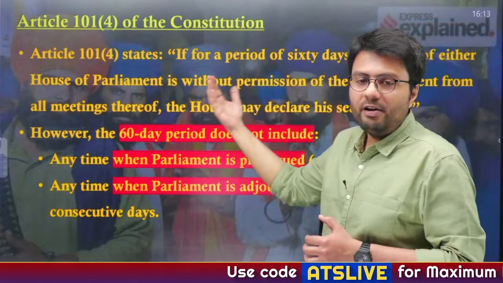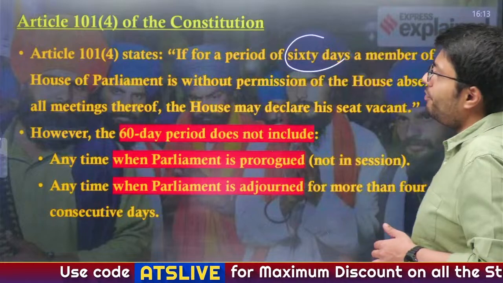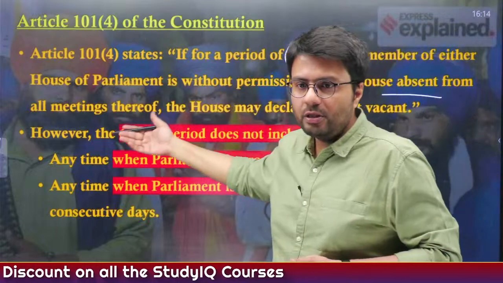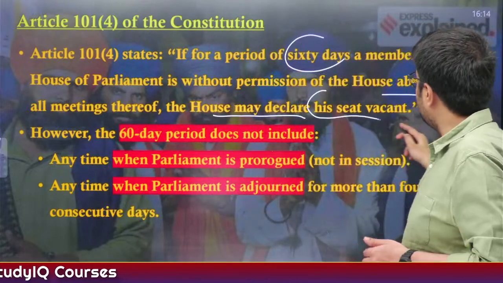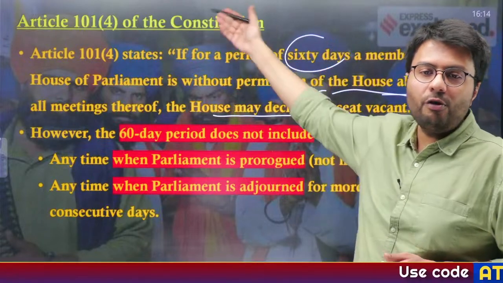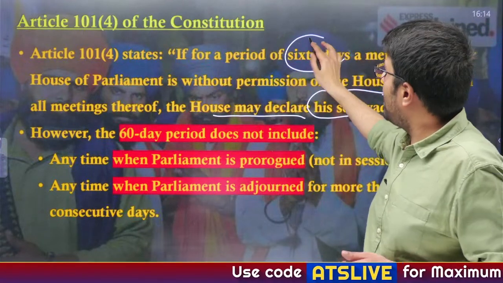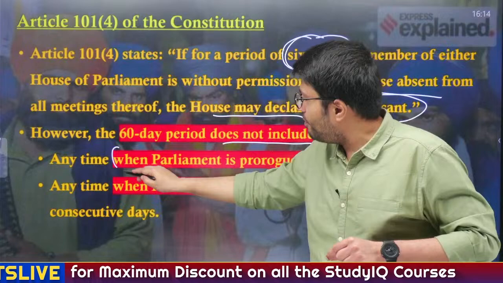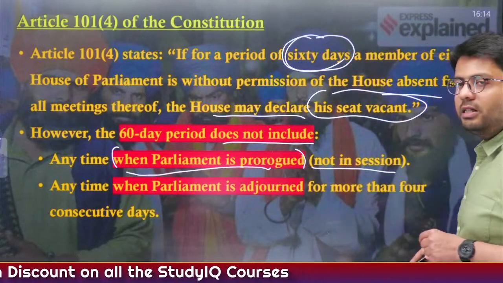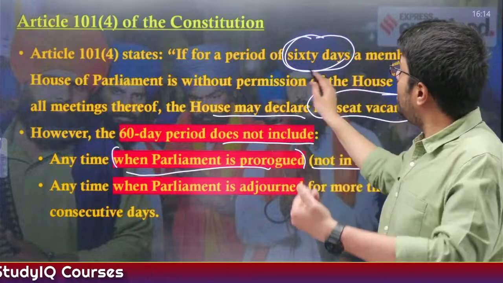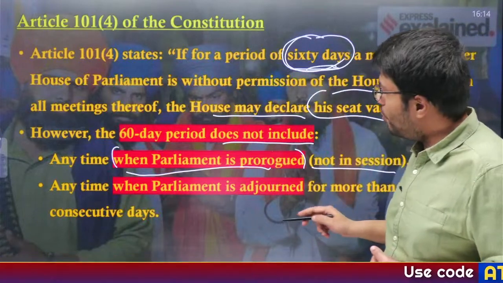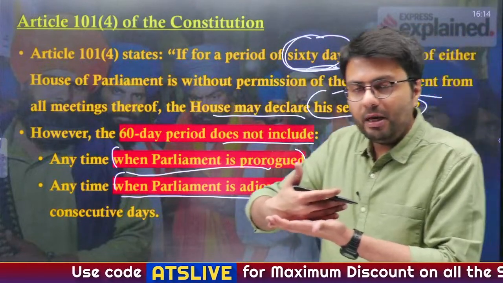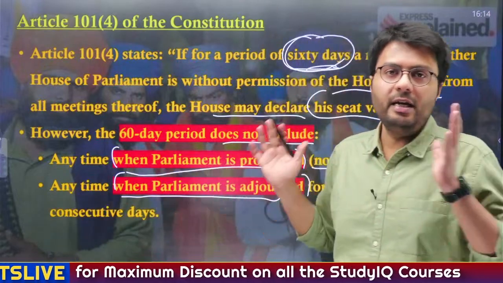101(4) states that if for a period of 60 days a member of either house of Parliament is absent from all meetings of the house without permission, the house may declare his or her seat vacant. However, for calculation of these 60 days of absence, you have to remember that it does not include the time when Parliament is prorogued, which means if the house is not in session, that duration has to be excluded. Also, if Parliament is adjourned for more than 4 consecutive days, that period also has to be removed from the calculation of the 60 days of absence. Understood?